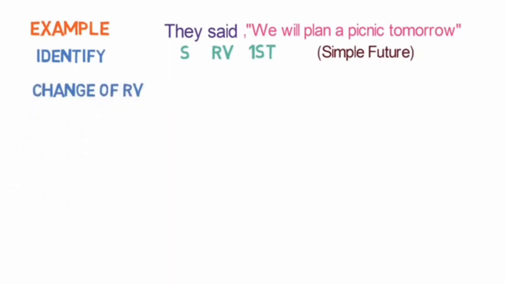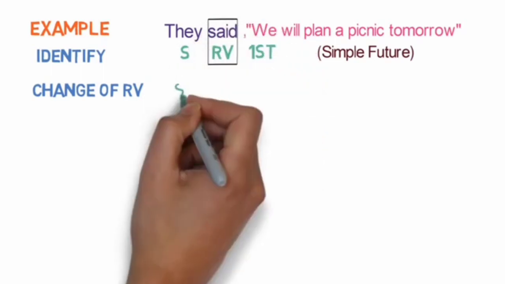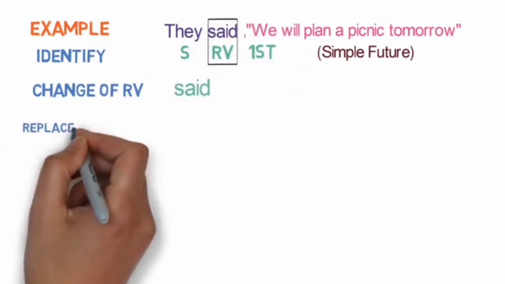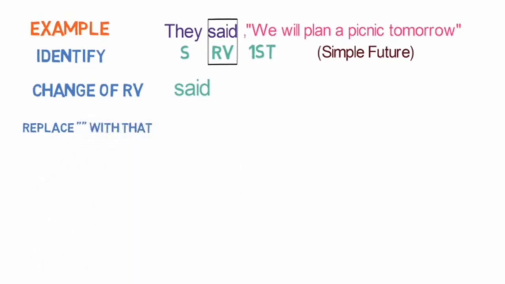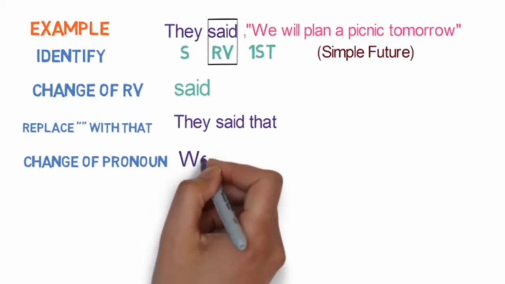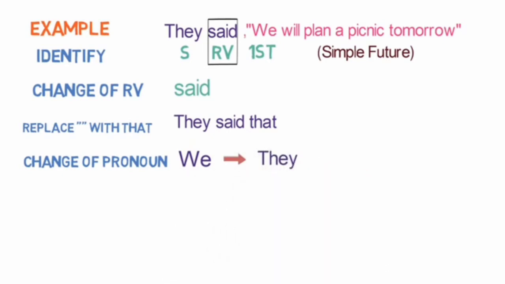As per the workflow we studied, said will remain unchanged here. The third step is replace inverted comma with that. So the sentence will become like this: They said that. Fourth step is change of pronoun. Here we is in first person and subject is they. So we will be changed to they.